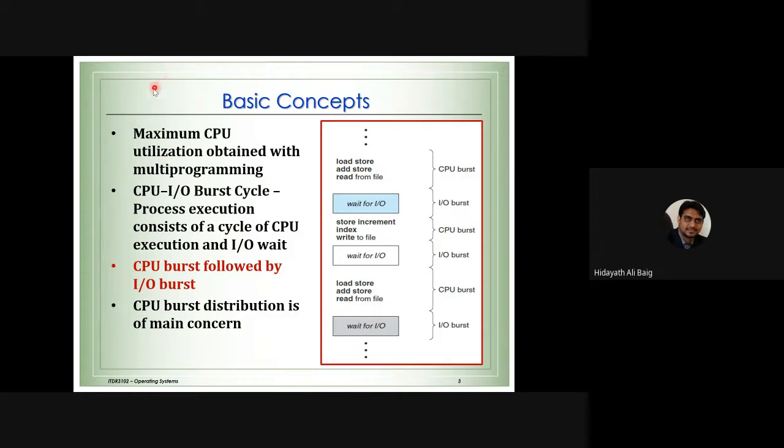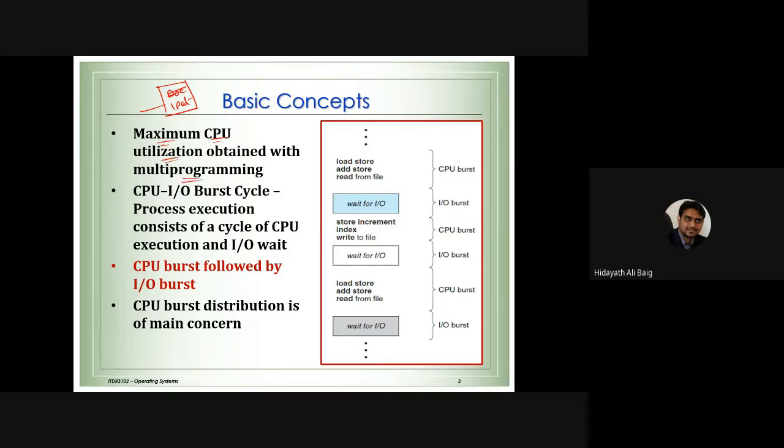I gave you the hospital example in the previous class on queues: one doctor looking at one patient at a time wastes the doctor's time. We are not utilizing the resources properly. We want maximum CPU utilization.